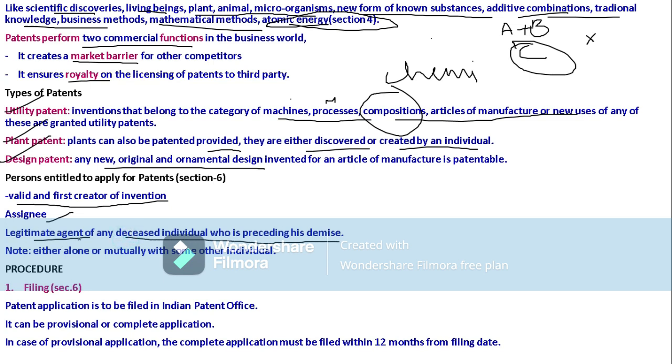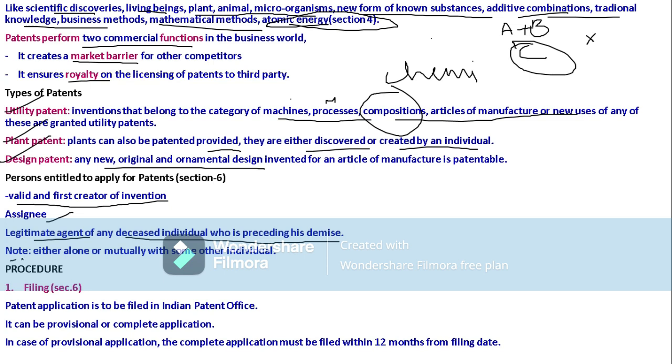Legitimate agent is nothing but the legal agent of a deceased individual. If that individual, the creator or inventor, is not well or is going to die, he will appoint a legal agent. So that legitimate agent is also entitled to apply for patents.